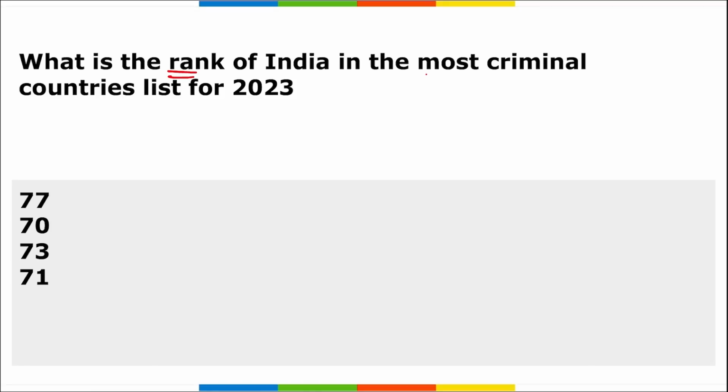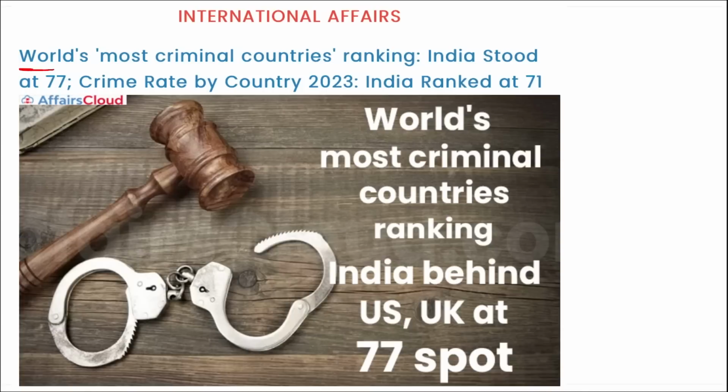Next, what is the rank of India in the most criminal countries list of 2023? So, in the world's most criminal countries list, what is the rank of India? India ranks at 77th position, and the first rank goes to Venezuela. Venezuela has ranked top in the list of the criminal countries, whereas the rank of India is 77.